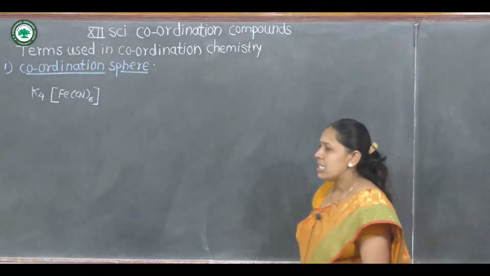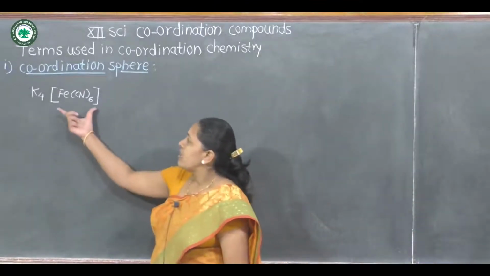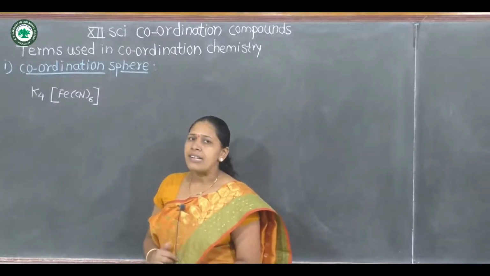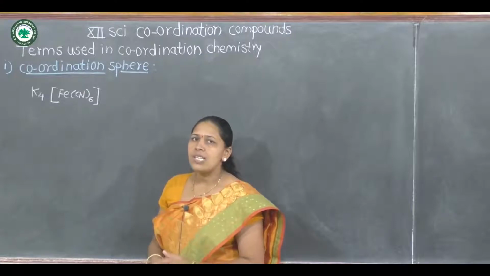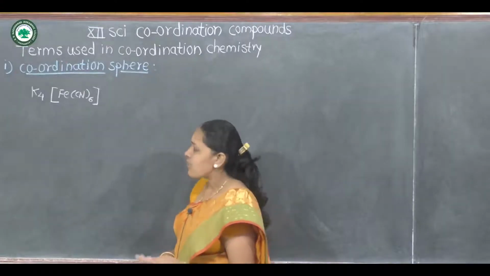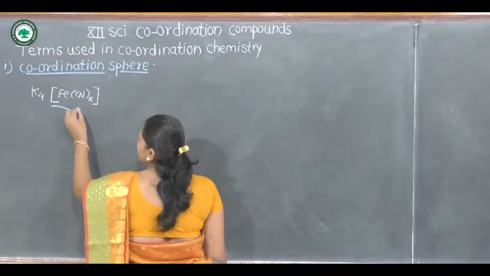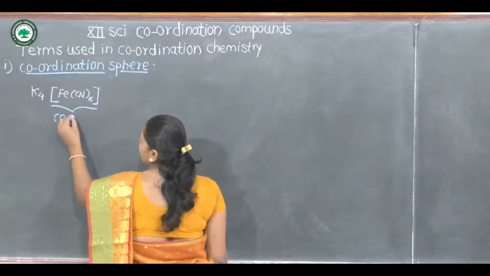That means in this example, central metal and ligands attached to it are enclosed in a square bracket that is called as coordination pair. Therefore, this is coordination pair.